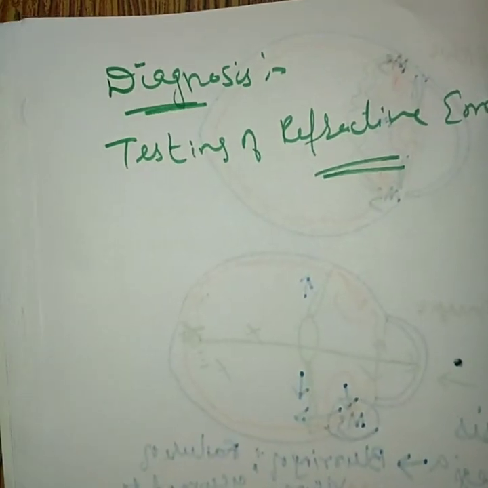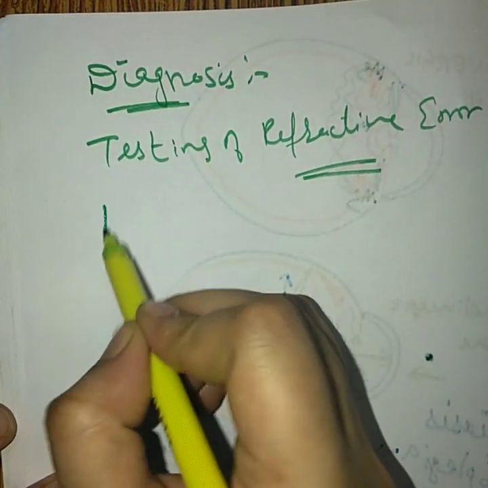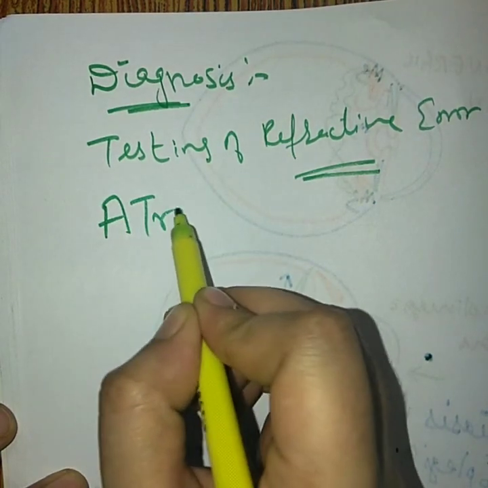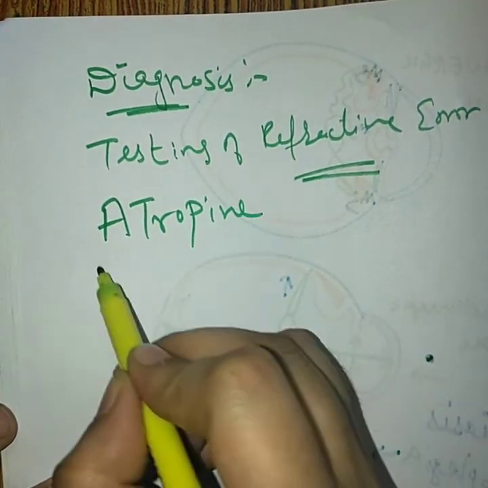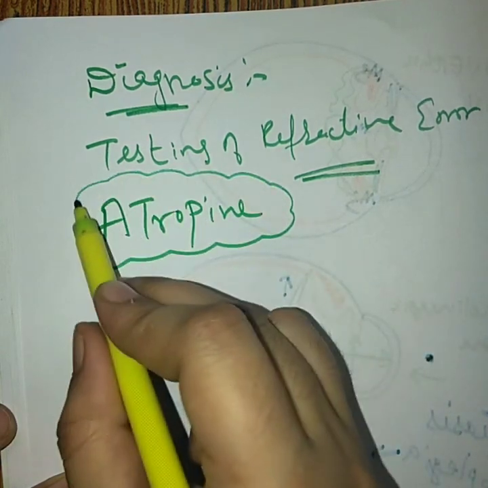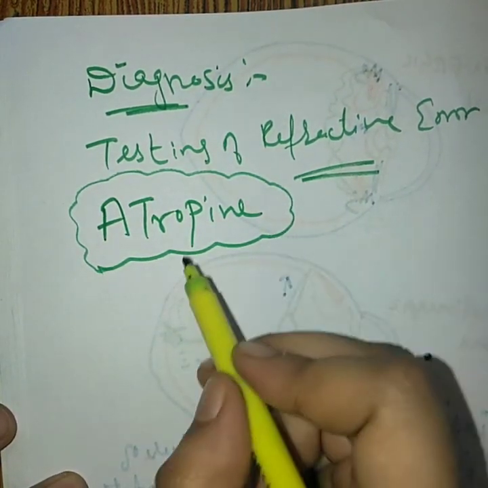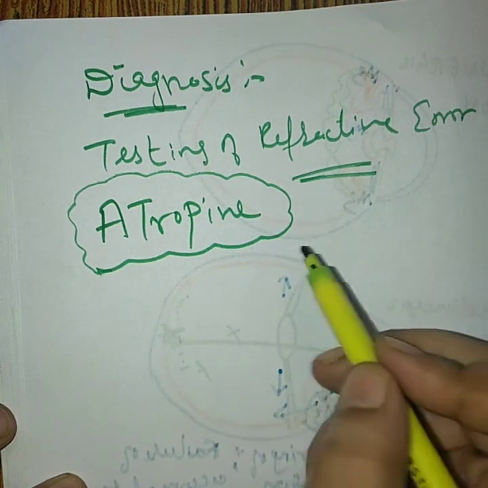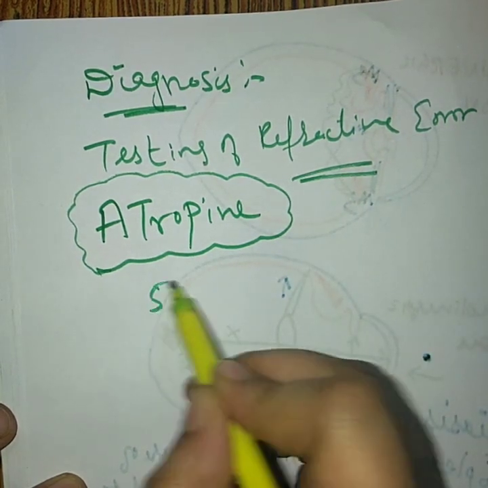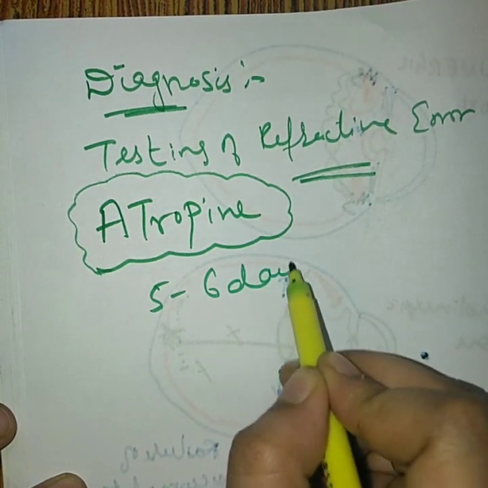Okay, now for producing cycloplegia and mydriasis for refractive error testing, previously atropine was being used. But the problem with atropine is, yes, if we administer atropine in the eye, it will produce action for nearly 5 to 6 days.